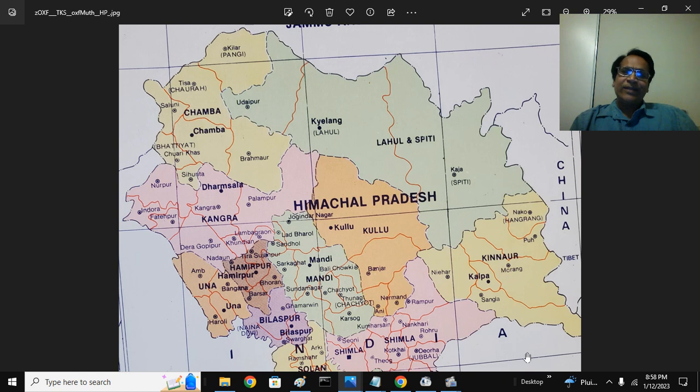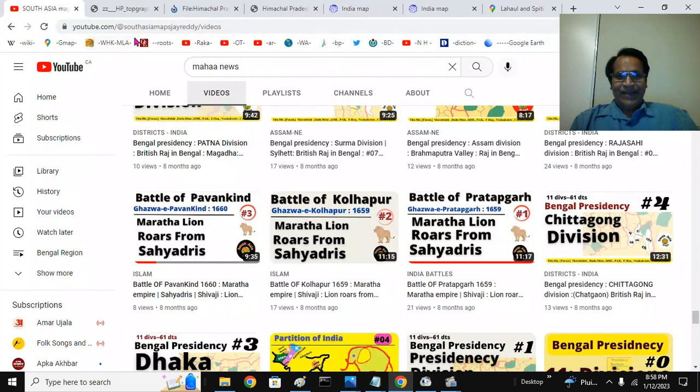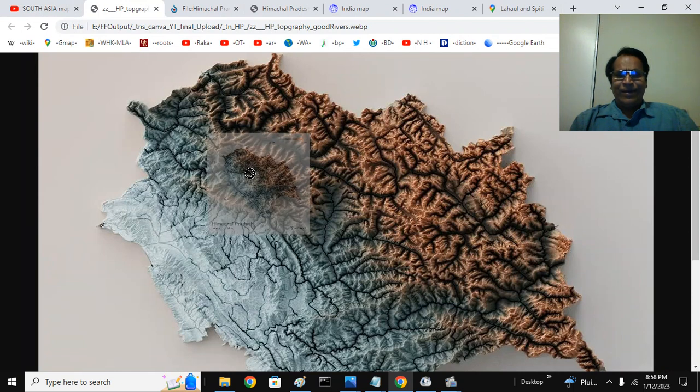This is the Zaskar, this is the Great Himalayan mountains. There is a mountain ridge here that separates the Chenab river here, the Malung river here, and the Spiti river here, that is the spurs. And there is one more mountain pass called Manirang that separates Spiti from Kinnaur. The Sangla river joins near Naihar with the Sutlej river. The Baspa river is also called the Sangla river. So this will give a little better idea.